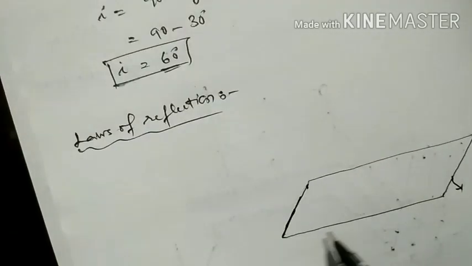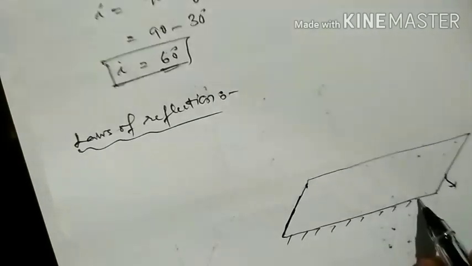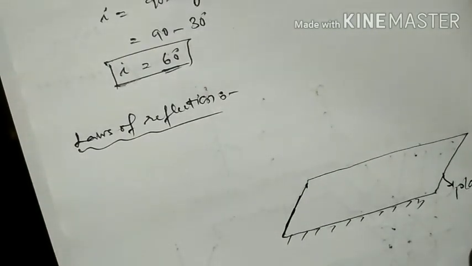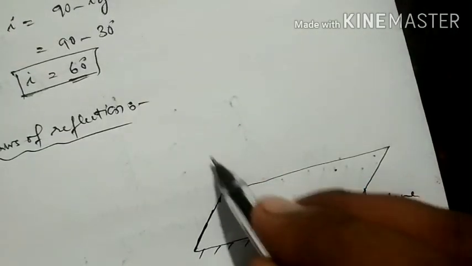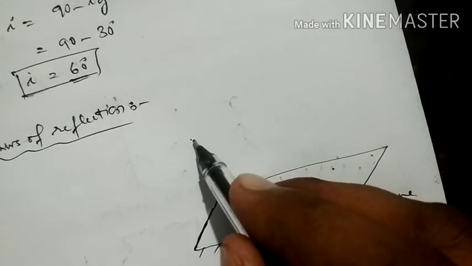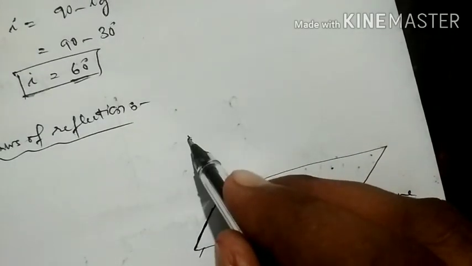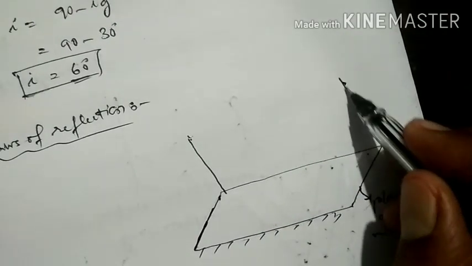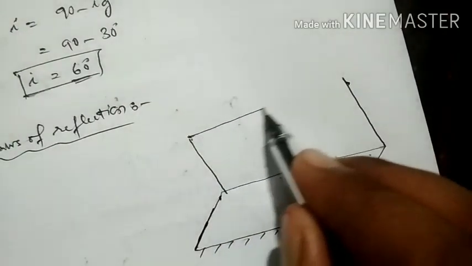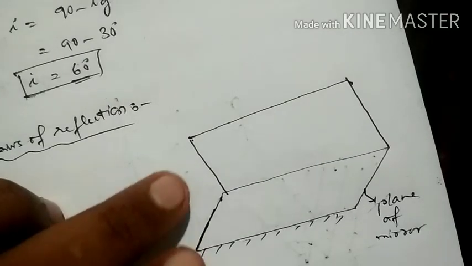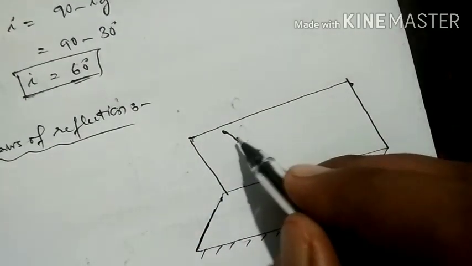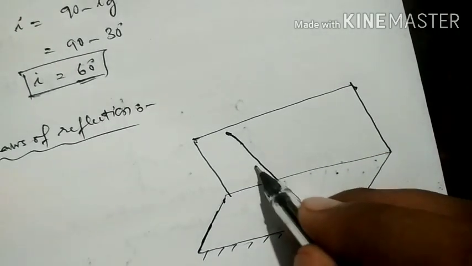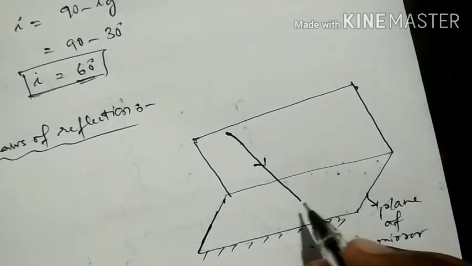This is the plane of the mirror. We will take it as a mirror. We can draw a plane which is perpendicular to the mirror. So like this we can draw one more plane. This is another plane, and this is a plane perpendicular to the mirror. The light ray is incident on the mirror in this plane. So this is the plane in which the light ray is incident.